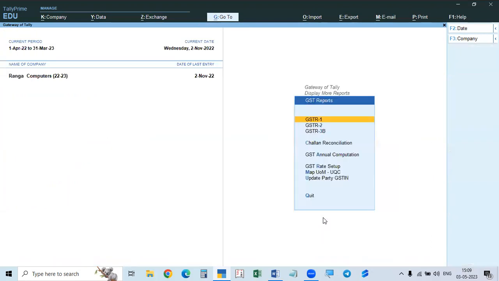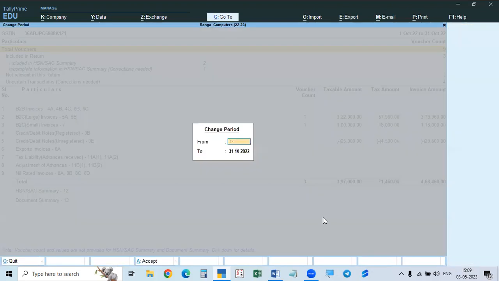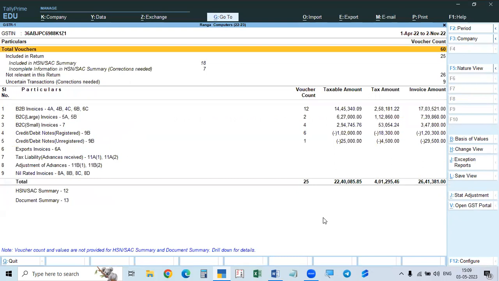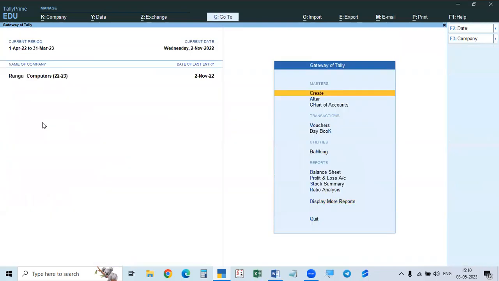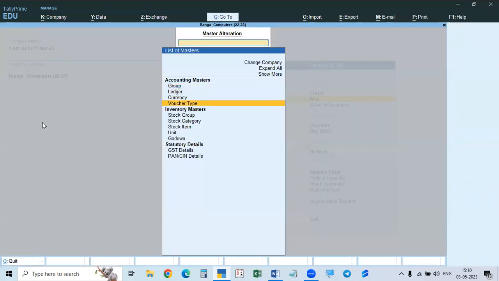So now we will go to the errors. Generally, what will be the errors? What will be the mismatches and incomplete transactions? There are some reasons. For example, when you are creating a ledger or creating a stock item, mostly when you purchase the goods, first we purchase the goods, then we sell. So when you purchase the goods, first you will create the stock item.